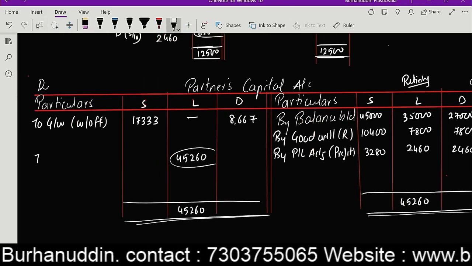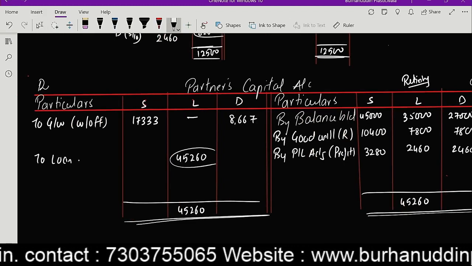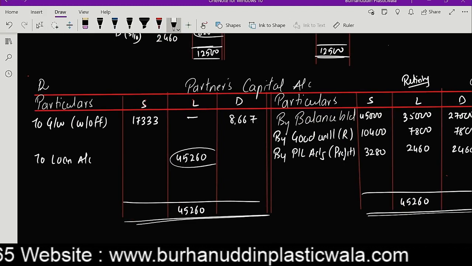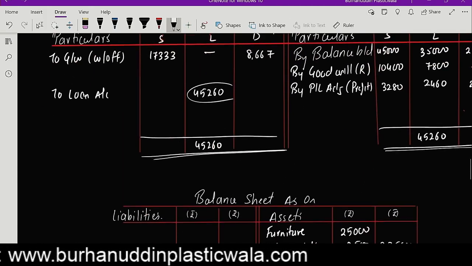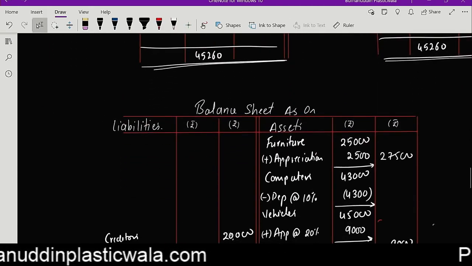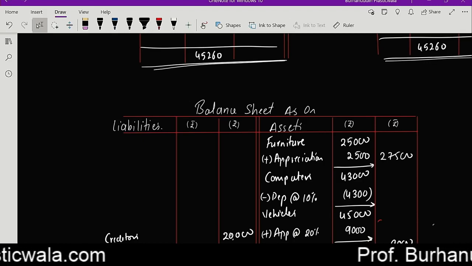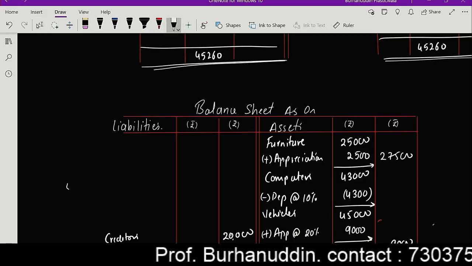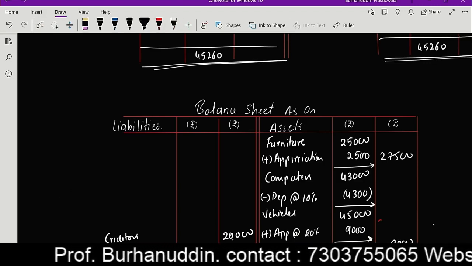And this amount is going to be posted to the loan account of Mr. Lodha. Correct? Guys, is this loan a liability? Of course, it's a liability because you need to pay it to him. So here you're going to write Lodha's loan account.